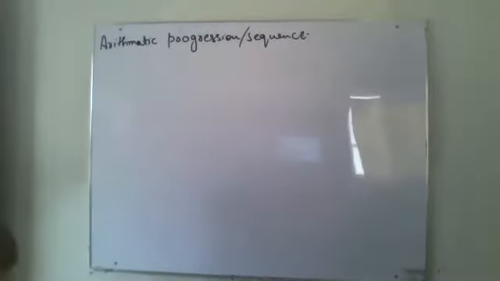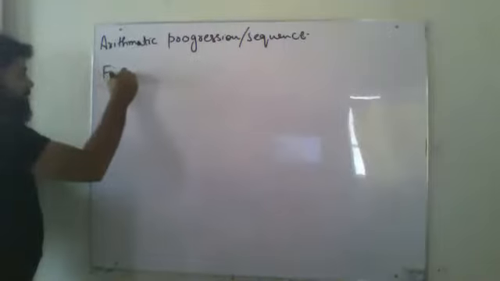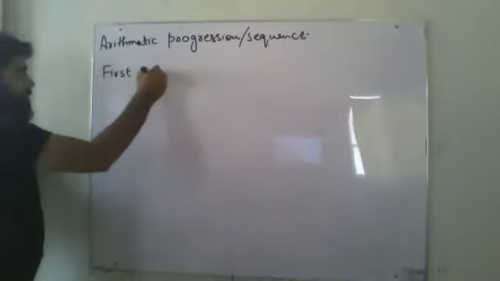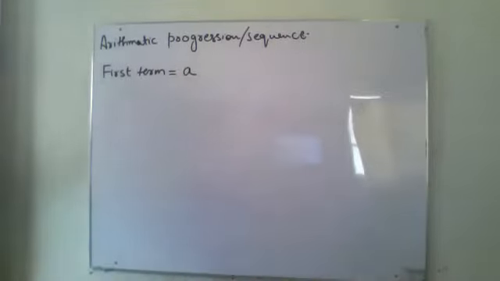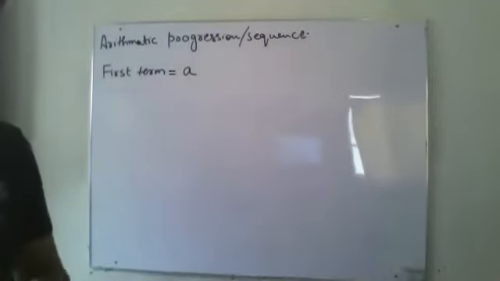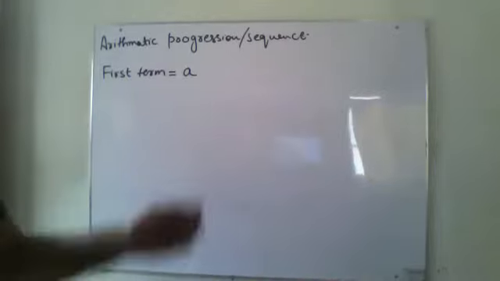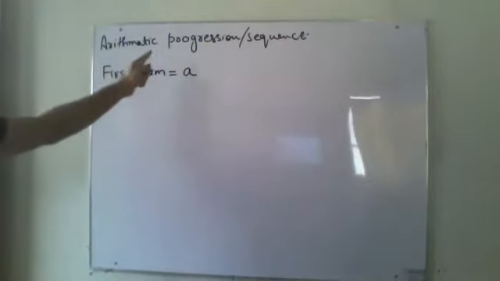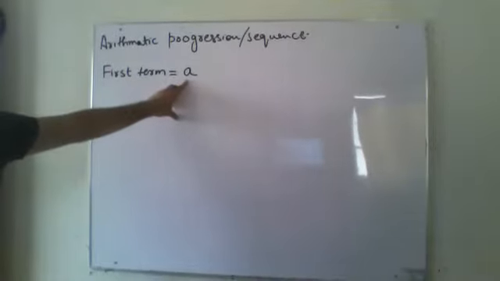So the first term will be represented by small a. These are the notations which we are going to use in arithmetic progression. So my first term is always represented by a.